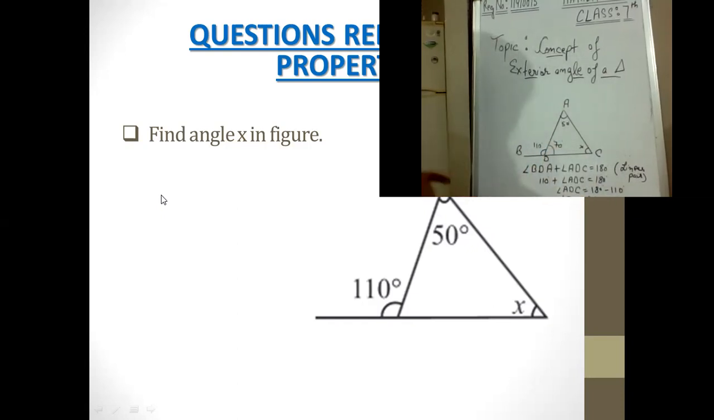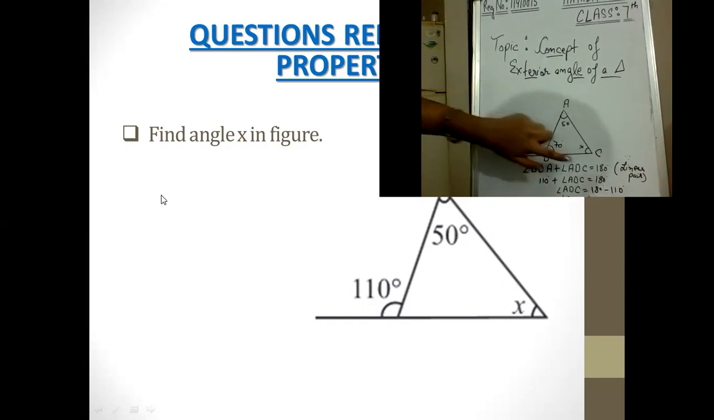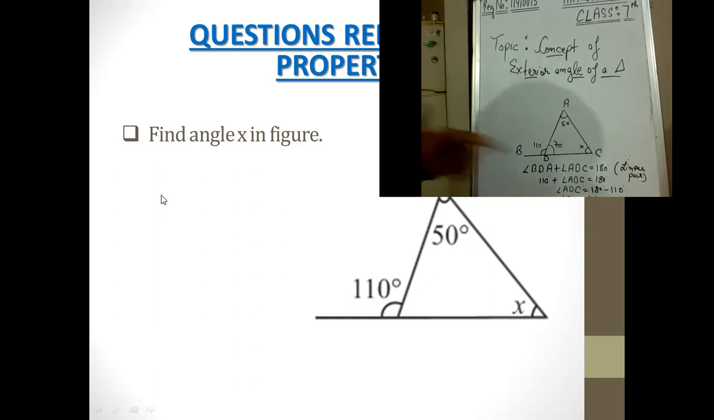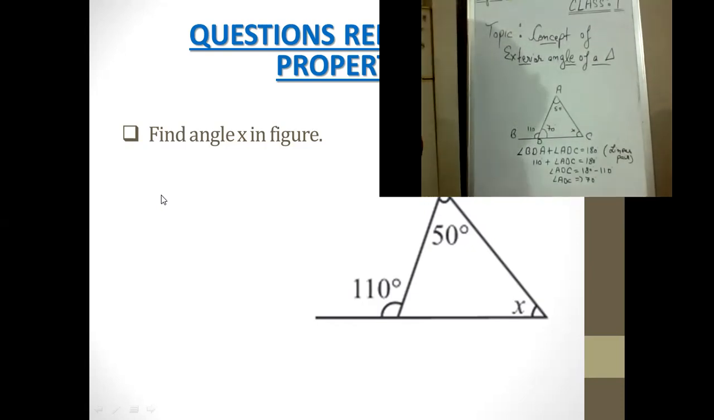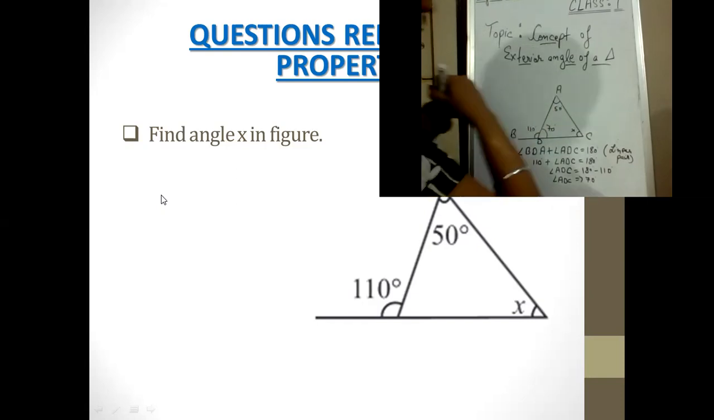Now, what you can notice is we are having two angles now. That is angle A 50 degrees and angle D 70 degrees. I should rather say ADC equal to 70 degrees. Now, how can we find the angle X here? Now we can solve it. We have done the property: the sum of the interior angles is equal to 180 here.